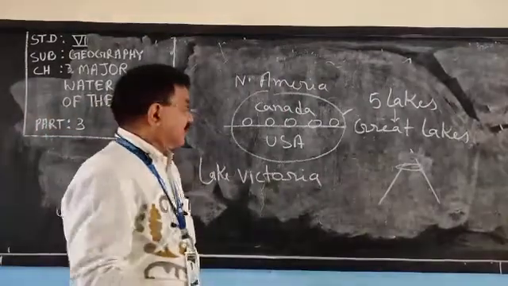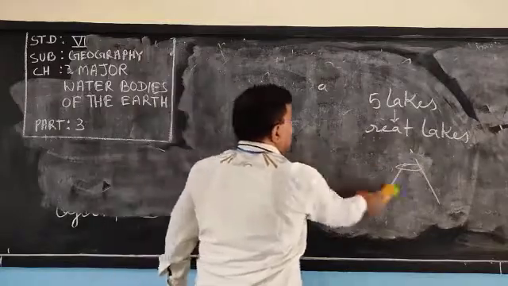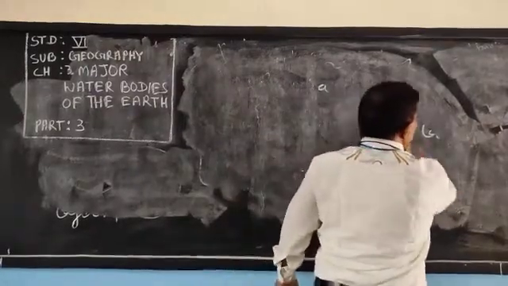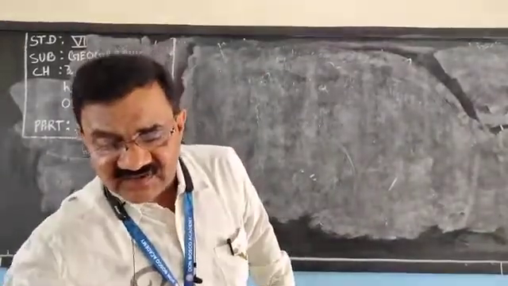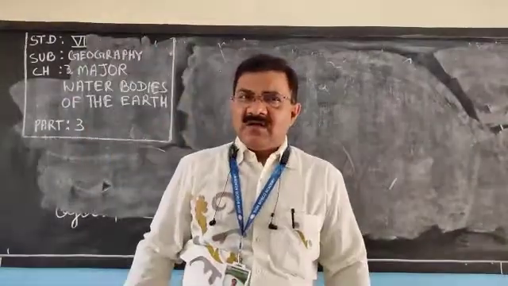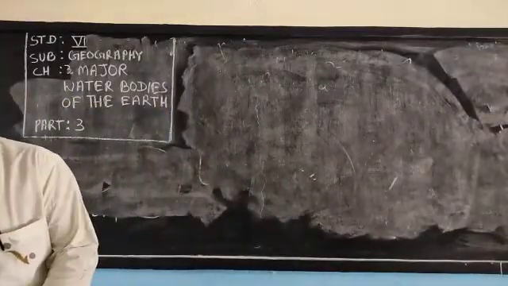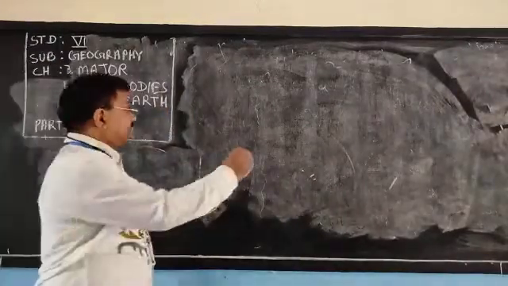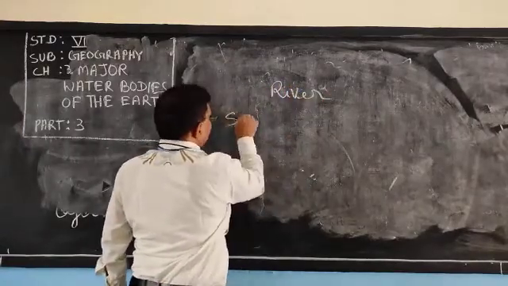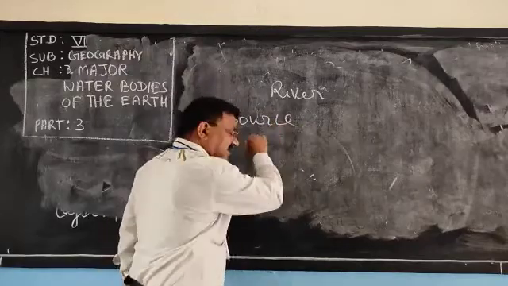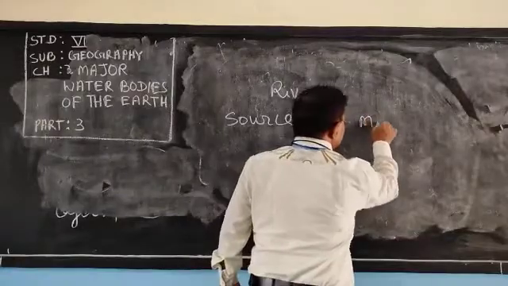Let us discuss the importance of rivers. We have discussed what is river. Now we will discuss some of the rivers. What is the source of a river? Source means from where it comes out. And what is the mouth?